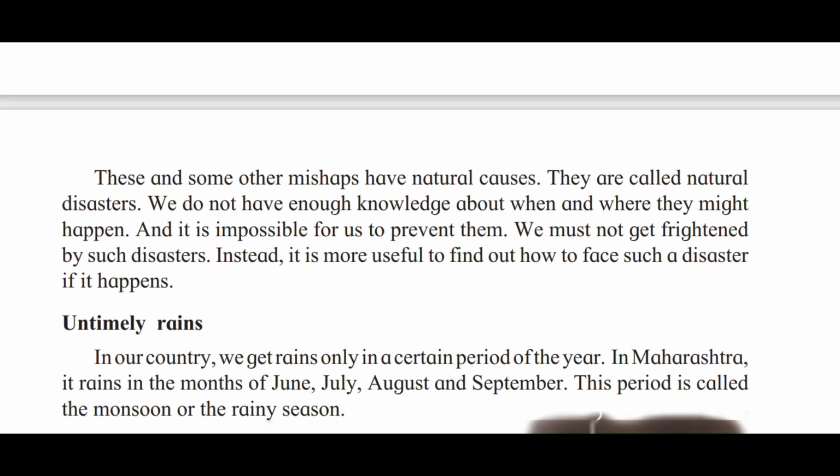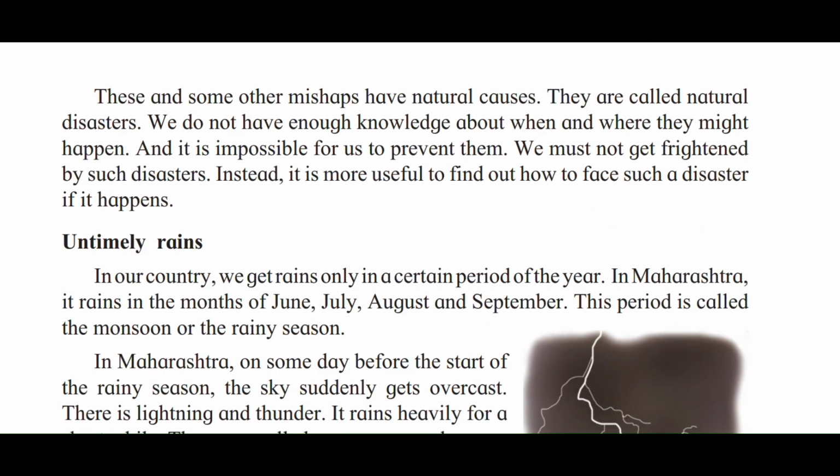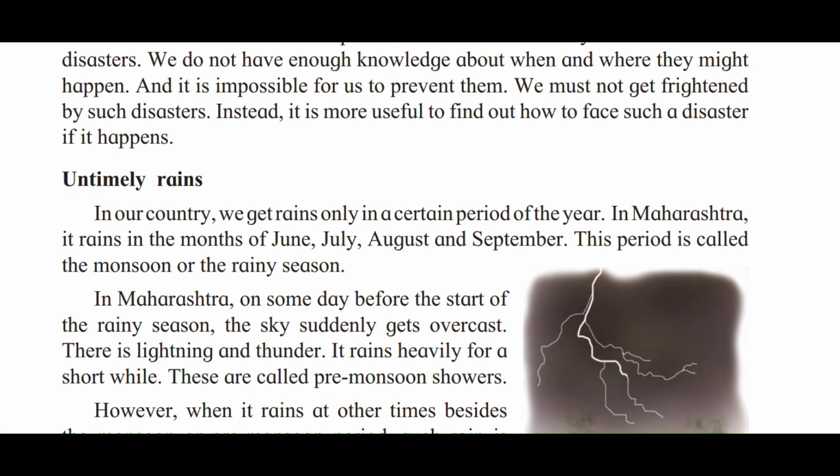Page number 140. Some other mishaps have natural causes. They are called natural disasters. We do not have enough knowledge about when and where they might happen, and it is impossible for us to prevent them. We must not get frightened by such disasters. Instead, it is more useful to find out how to face such a disaster if it happens.